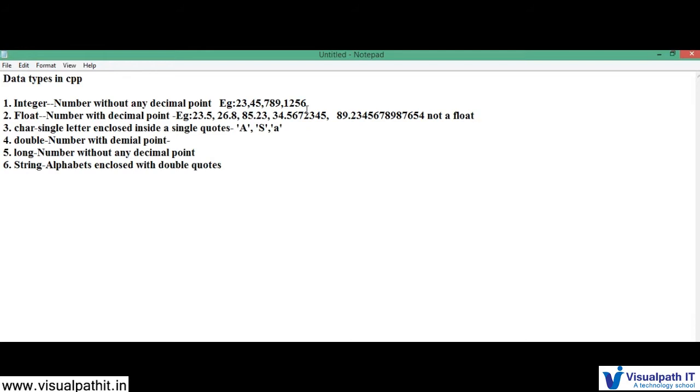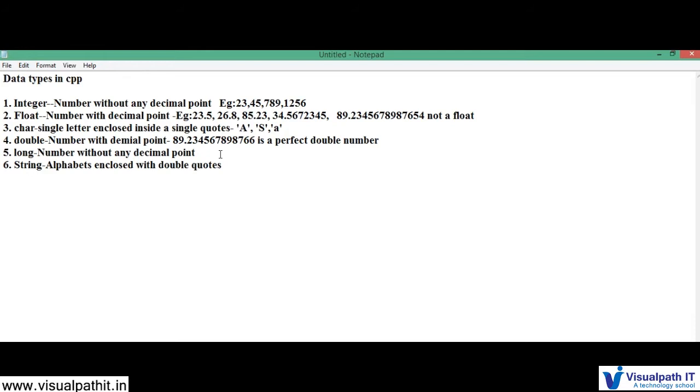So if I give 89 point, this is valid, a perfect double number, whereas what I gave here is not a float. For your understanding, I'm just giving this.